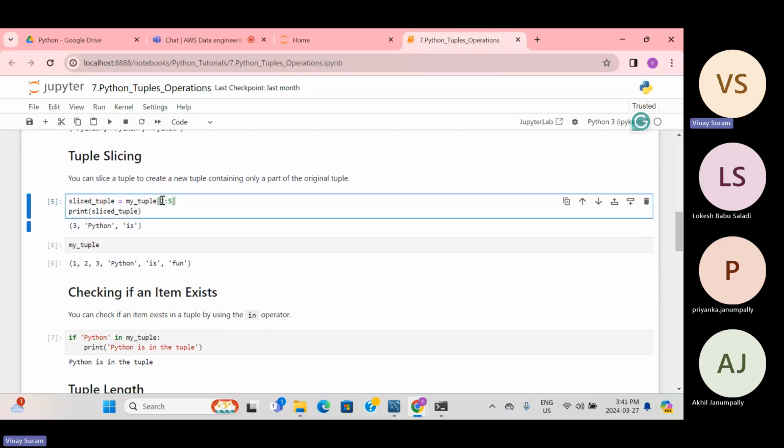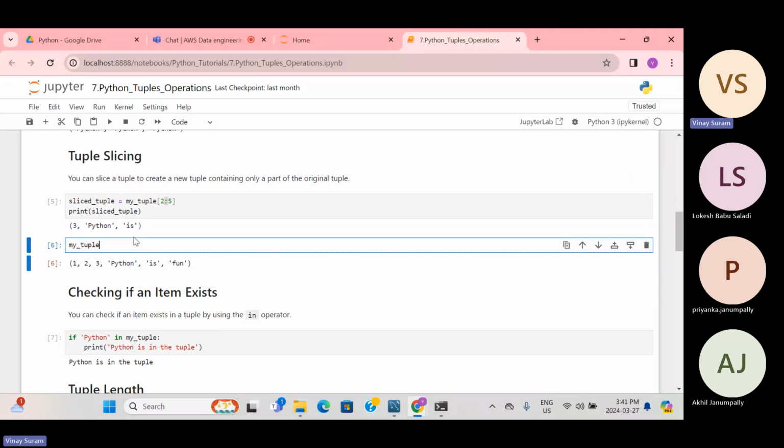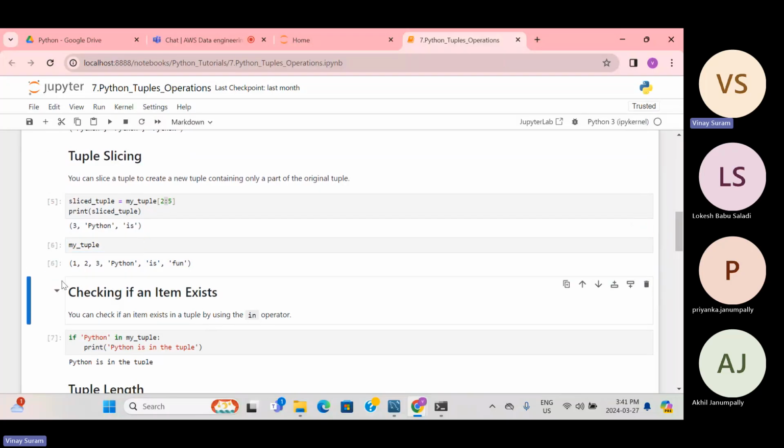And slicing, you already know what slicing is, so I don't want to explain again, because we have done list slicing. It's the same for tuples. So 2:5 means it starts from the third position and ends before the fifth position. In my tuple, 2 means 0, 1, 2, so it starts from 3, 4, 5, so it will go till here: 3, "Python is", that's it.